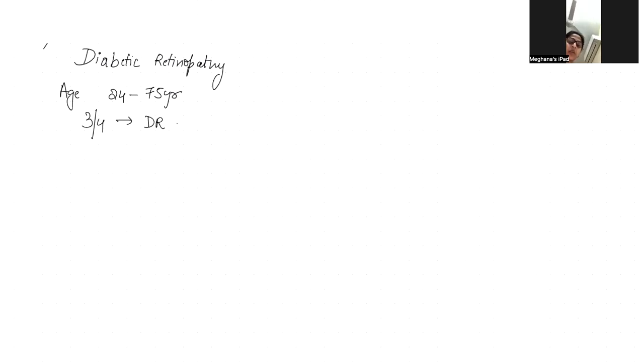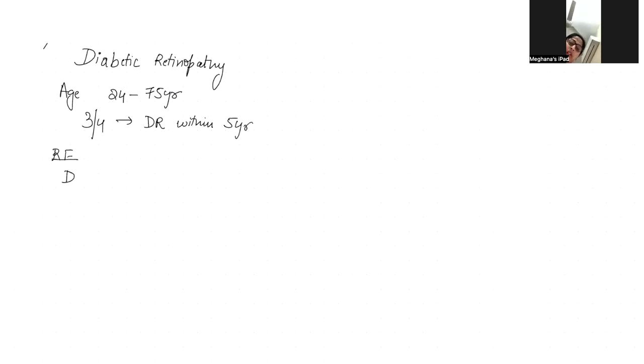Okay, today's topic would be diabetic retinopathy. The age risk factors would be between 24 to 75 years. Three-fourths of the patients suffering from diabetes would develop diabetic retinopathy within 5 years. So coming to the risk factors: duration. The longer the duration, the greater the risk of developing diabetic retinopathy.